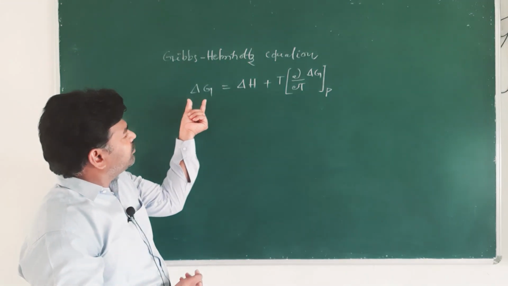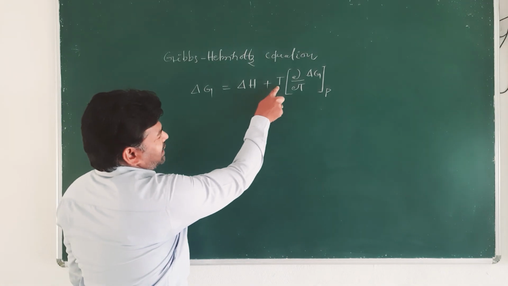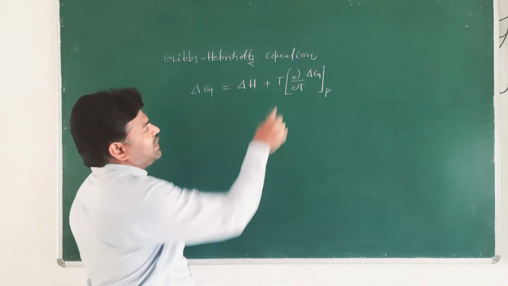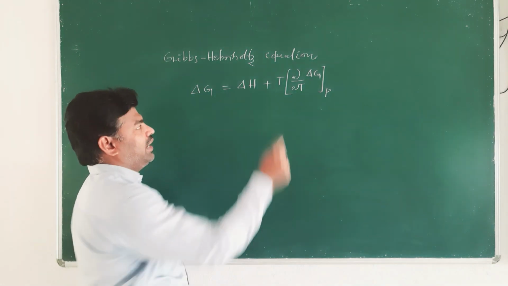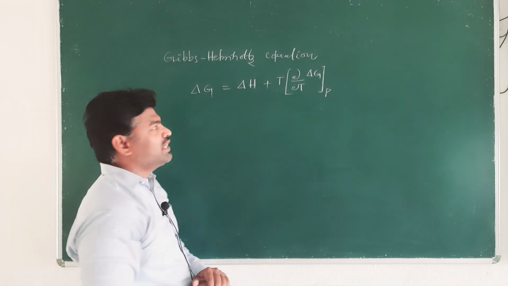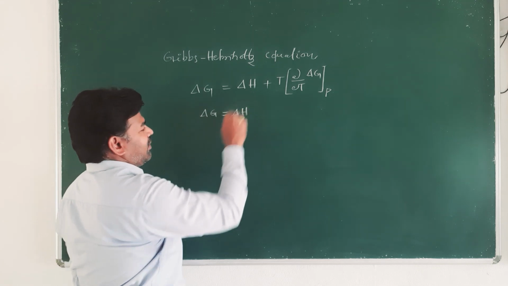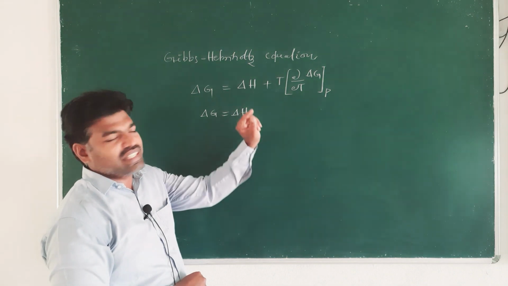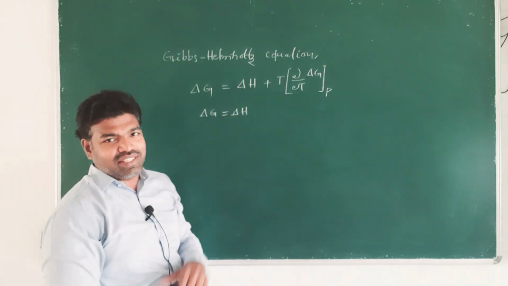From this equation it is seen that at absolute zero of temperature, that is if temperature becomes 0, this term becomes 0, because when we substitute T equal to 0, this term becomes 0, right? Then delta G is equal to delta H. At absolute zero of temperature this term becomes 0 and delta G is equal to delta H.